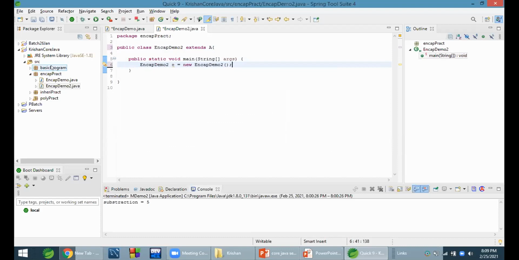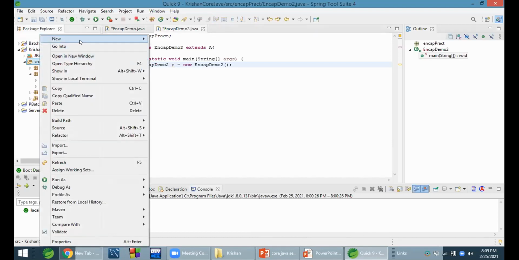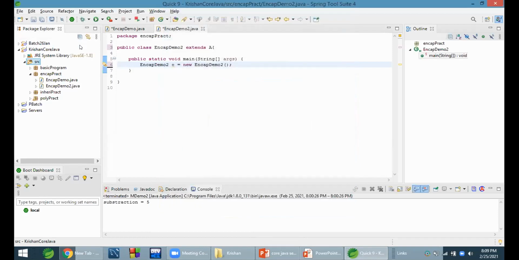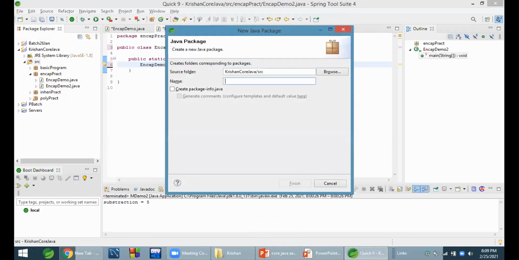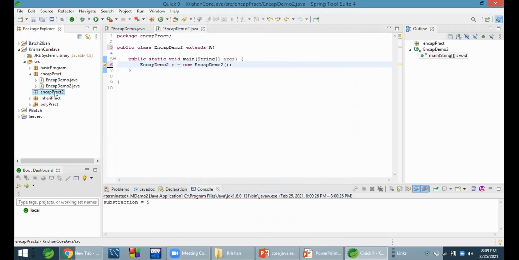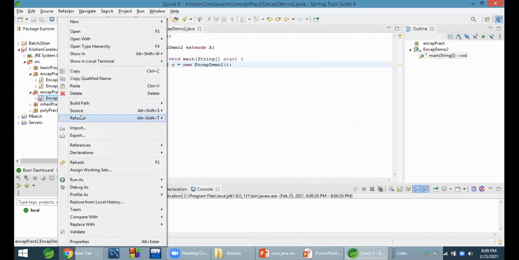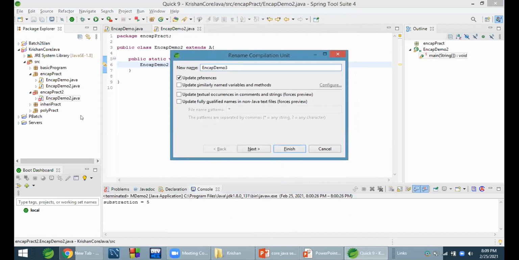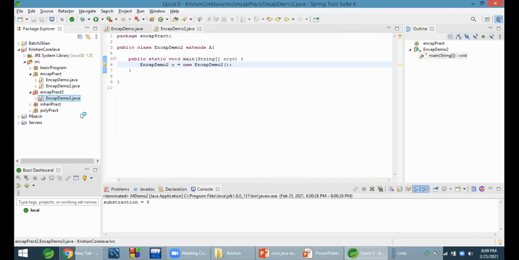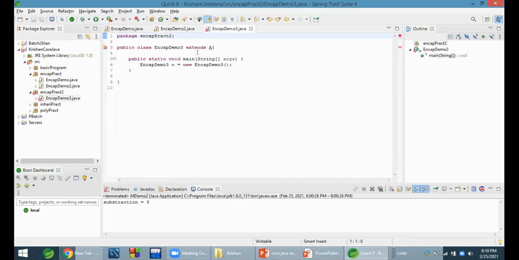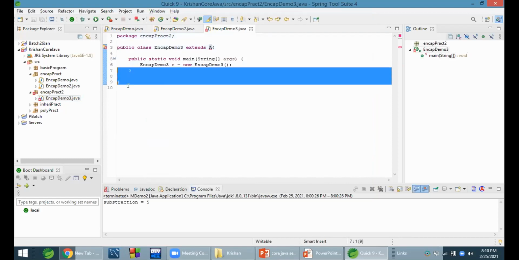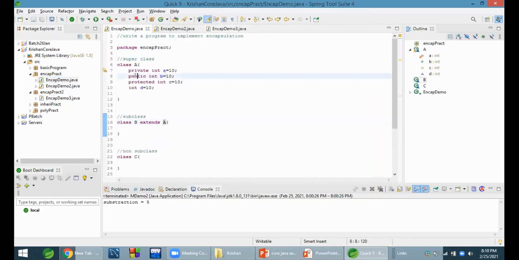To do that, we take another package called incap pract2, with one more class called incap demo 3. Let's see one by one.